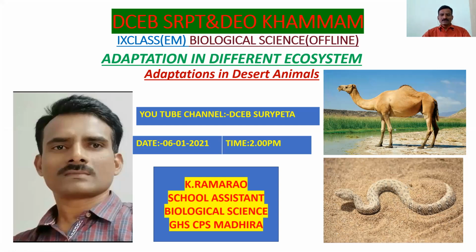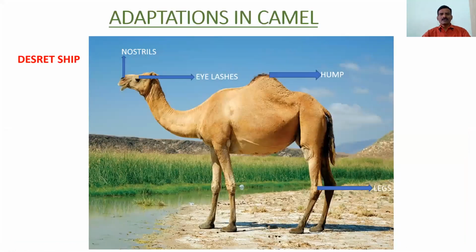Here we know that the organism living in the desert is mainly the camel. The camel is the most popular organism in the desert. It is also known as the desert sheep. So how does the camel develop adaptations to survive in those desert conditions?